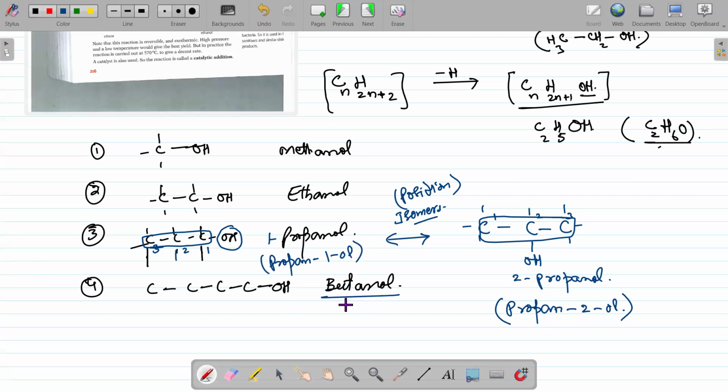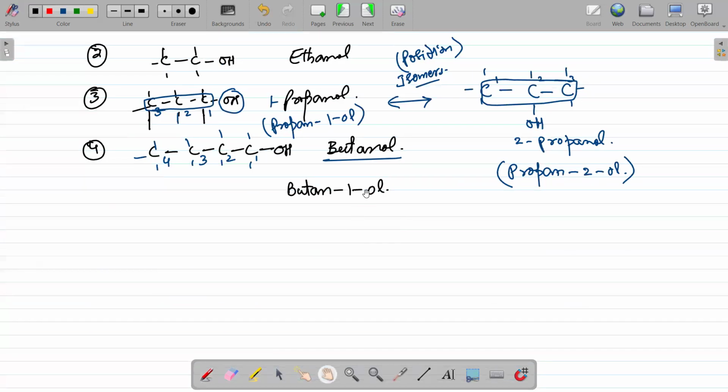Simply we can call it butanol, but if we talk specifically about the position of the functional group, it is on carbon 1, so its name will be butan-1-ol, because the OH group is on carbon 1.